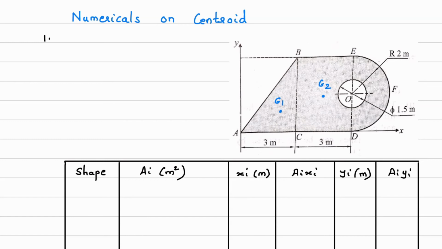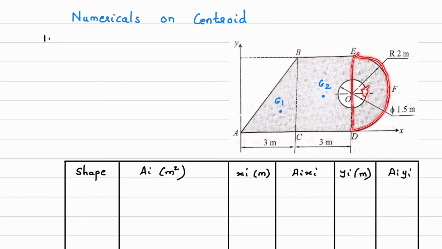Now the third geometry, we'll consider it as a semicircle. For this semicircle, where will be the location of the centroid? It will be this one. For this, you have to take help of the table I showed you in the presentation, where we had triangle, rectangle, semicircle and quarter circle.